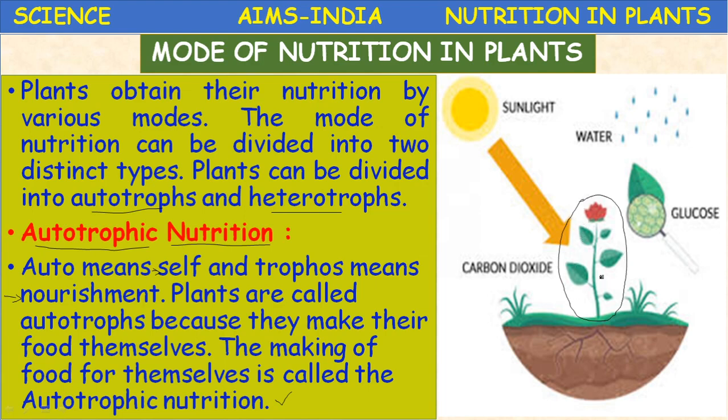Because it is preparing its own food by using some requirements from the atmosphere, such as sunlight, water, carbon dioxide, and in the chloroplast, the food material in the form of glucose is synthesized or prepared. This water is available to the plant through roots.